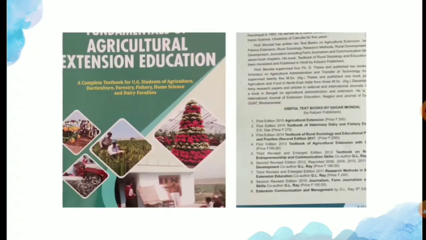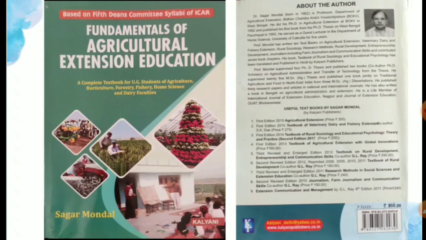Before that, I want to tell you that you should refer to Fundamentals of Agriculture Extension Education. This book is very helpful for this particular course. It is written by Sagar Mandal and is according to the 5th Dean committee. The price of this book is 350.